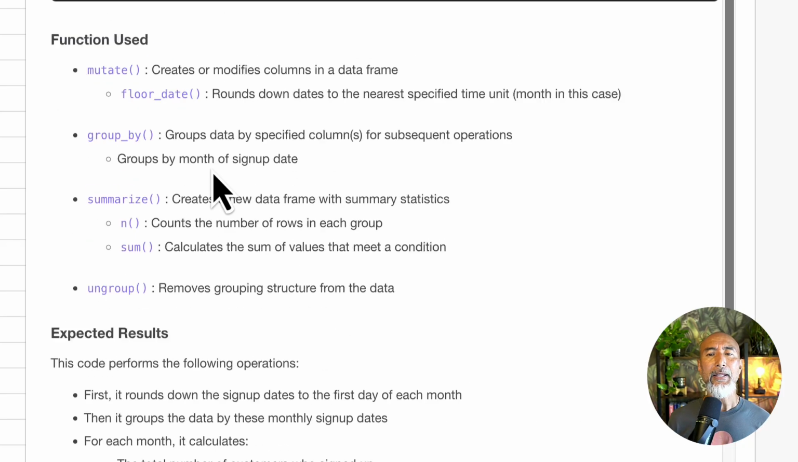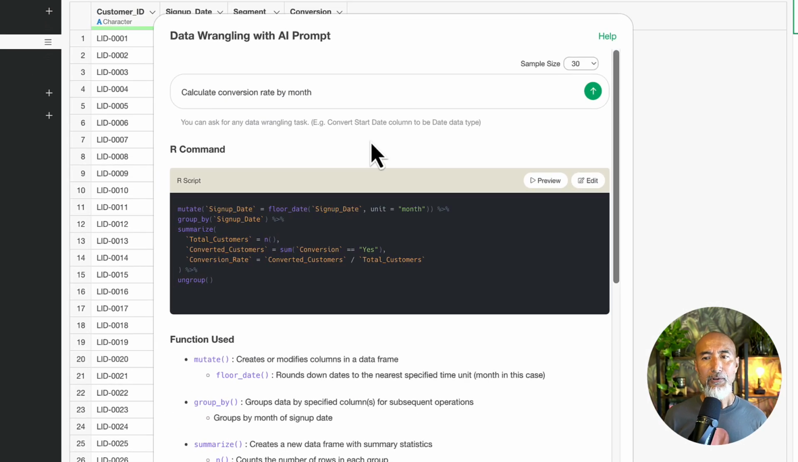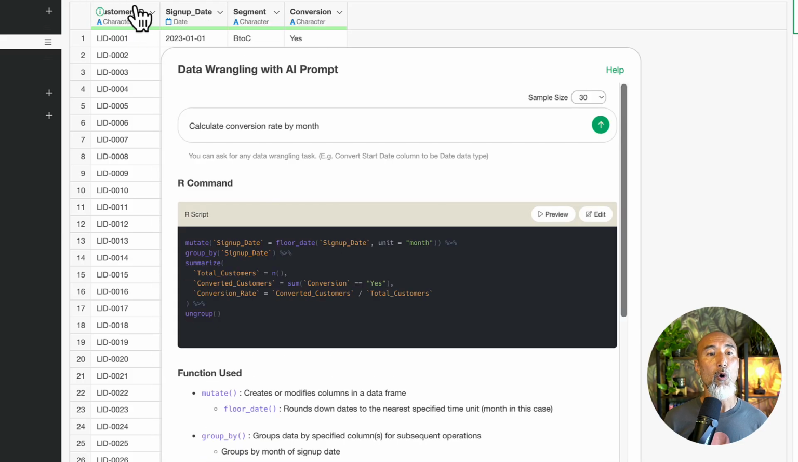If you are not comfortable sending the data itself, then you can change the sample size to 0. In that case, Exploratory will send only the column names and the data type information, in this case character or date. If you happen to have a numeric column, the numeric information as well. Most of the time that's good enough for the AI to come up with the script to do what you actually ask for.